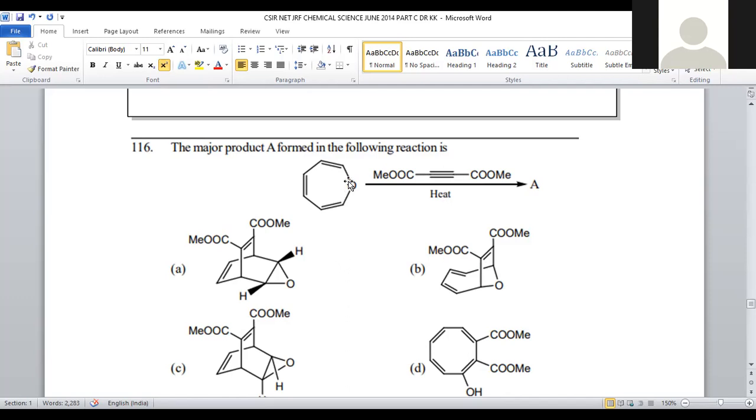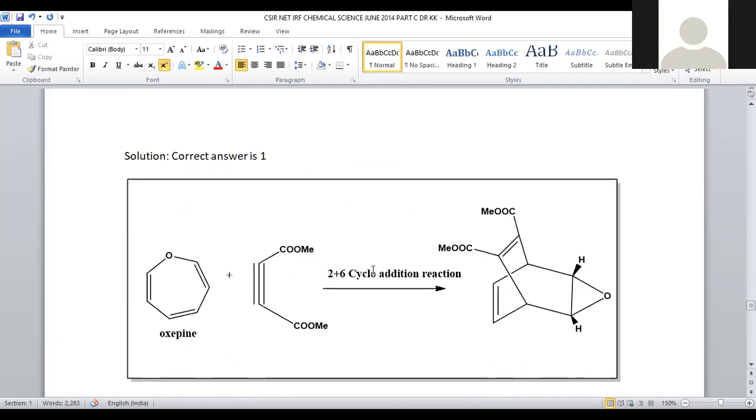So here is the possibility of 2 pi electrons from this system and 6 pi electrons from this 7-membered ring system participating. This is said to be a 2 plus 6 cycloaddition reaction. Again, it is a kind of photochemistry question. 2 plus 6 cycloaddition is possible among these two, and we will achieve a condensed product.